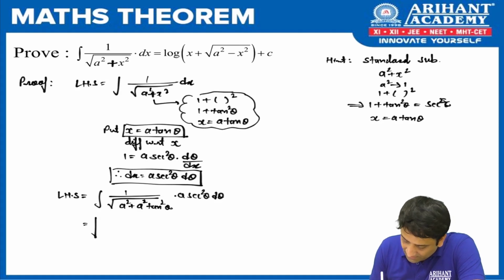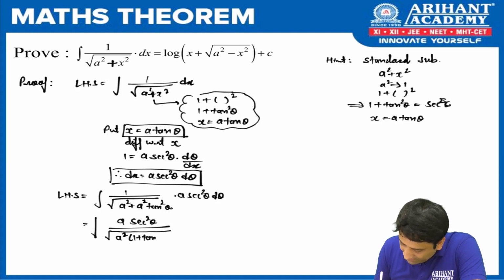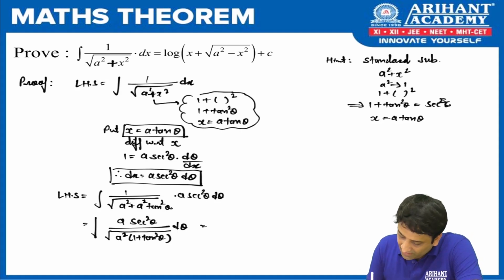चलो थोड़ा एडजस्ट करते हैं. ऊपर क्या आएगा? a sec square theta बराबर. In the denominator, we can take a square common. So what am I left with? 1 plus tan square theta d theta. Done ना? Fine. चलो अब रूट में से उसको निकाल देते हैं. So what I get? A sec square theta.